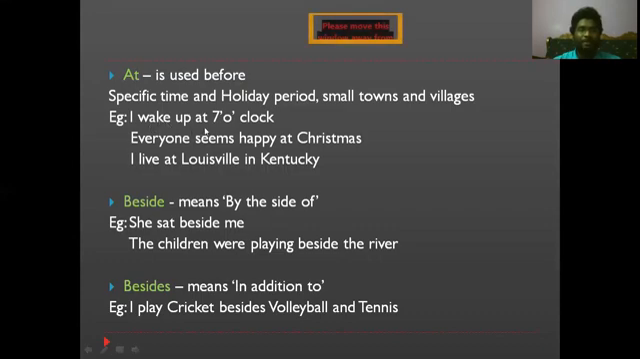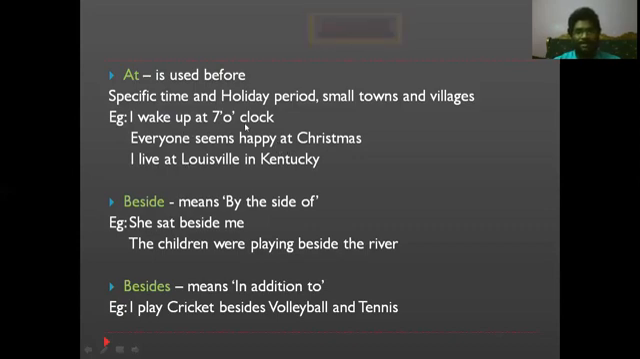So, I wake up at 7 o'clock. I'm talking about this particular time, so where I have to place this preposition: at. Everyone seems happy at Christmas. Christmas is a holiday period. So whenever we are talking about a holiday period, we have to place the preposition "at". You cannot place any other preposition here.